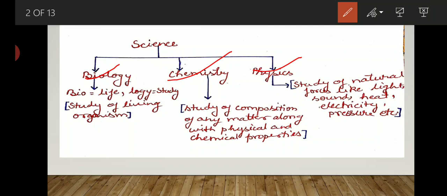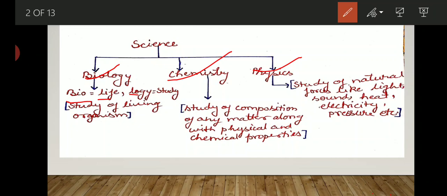So now let's just understand what exactly biology is. Biology is basically a study of living organisms. Here it is written bio, meaning life, and logy means study. So the branch of science which deals with the study of living organisms is known as biology.